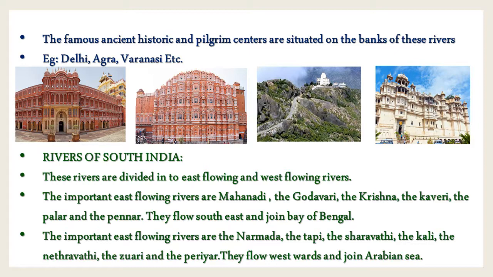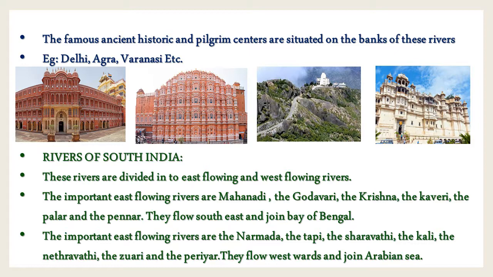They flow southeast and eastwards and join the Bay of Bengal. The important west flowing rivers are the Narmada, the Tapi, the Sharavati, the Kali, the Netravati, the Zuari and the Periyar. They flow westwards and join the Arabian Sea.